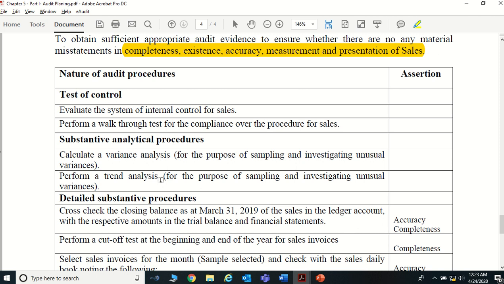Likewise, you can gather information about their arrivals, and you can match these with your audit client's income. Now, if Sri Lanka has more arrivals in April, May, your company also would have higher guest arrivals to your hotels in April and May. Like you can see the trend.